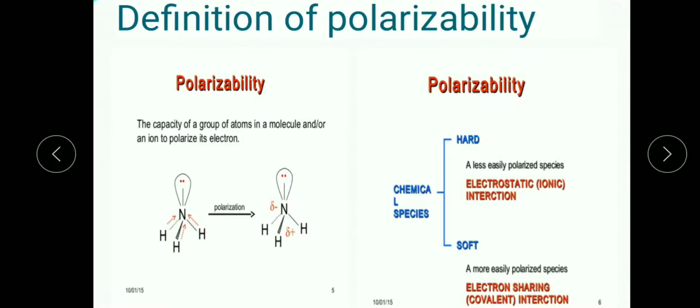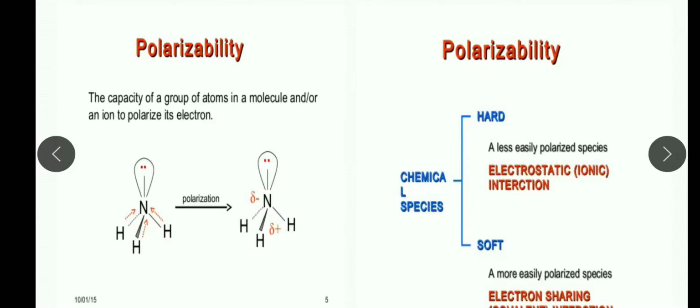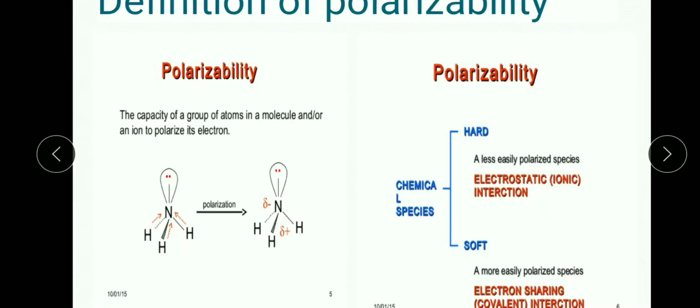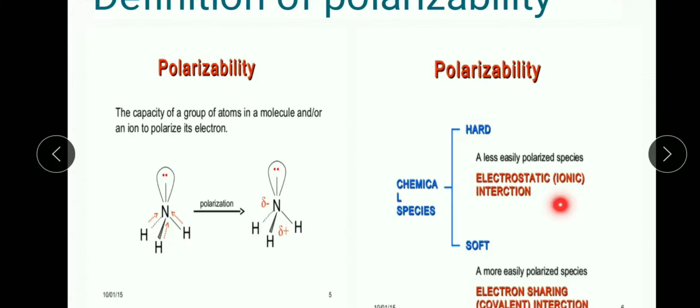One is hard and the other is soft. What is hard? A less easily polarized species is called hard, meaning that chemical species or ion is not easily polarized. What is soft? The chemical species or ion which can be easily polarized is called soft.